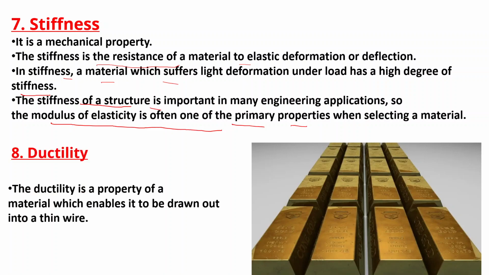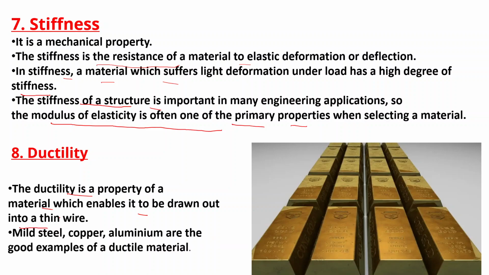After that, we will talk about what ductility means. Ductility is a property of a material which enables it to be drawn out into a thin wire. Mild steel, copper and aluminium are good examples of ductile materials.